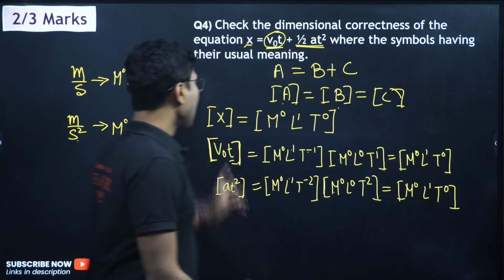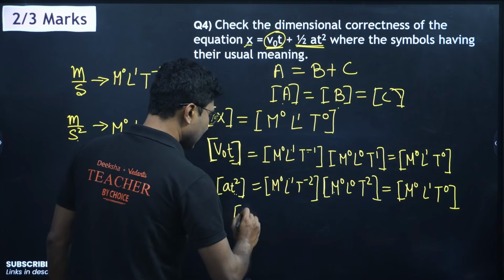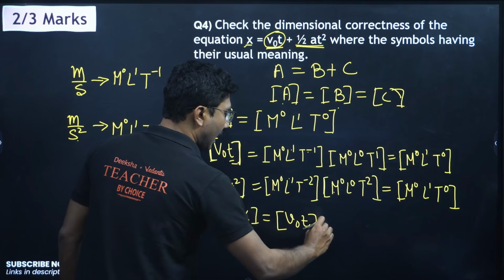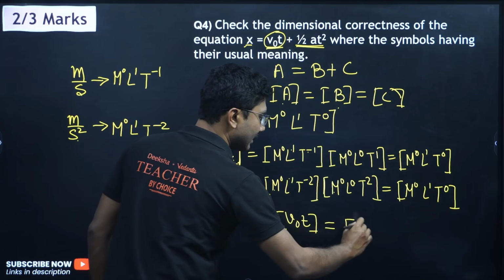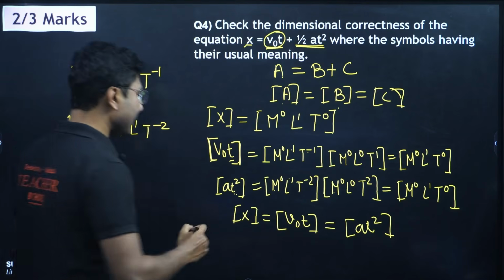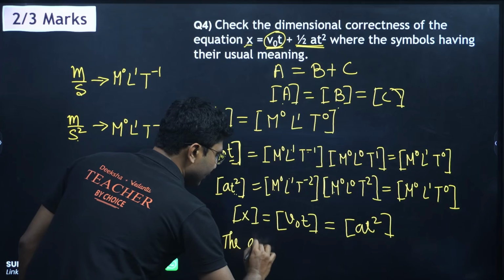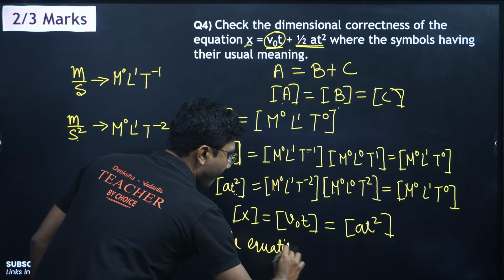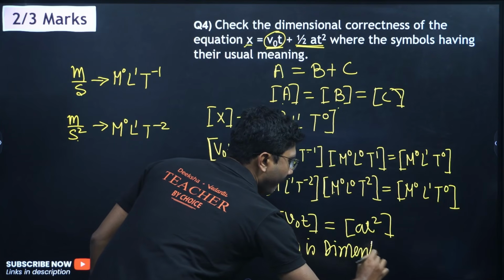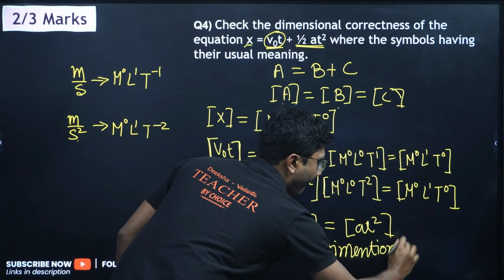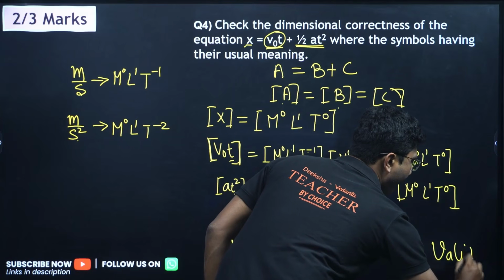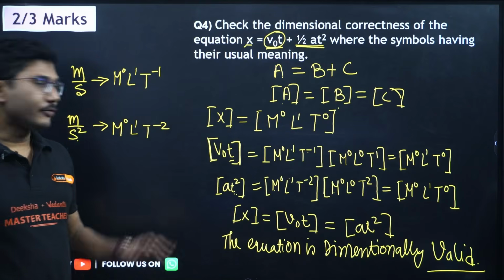So if you see that, dimension of x is equal to dimension of V0 t, and that is also equal to dimension of AT square. So the equation is dimensionally valid. You have to write the equation is dimensionally valid. Don't forget to write that. Okay, so the equation is dimensionally valid.